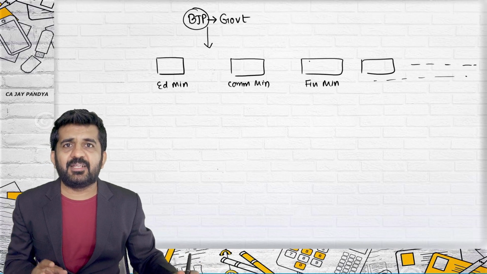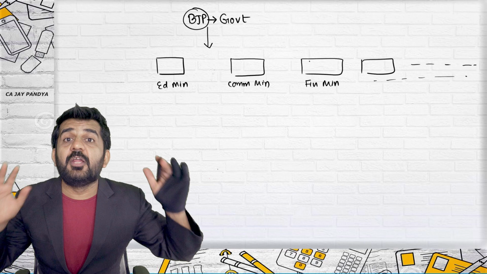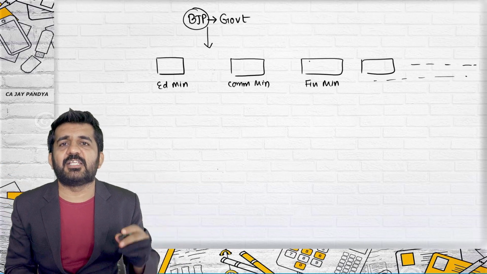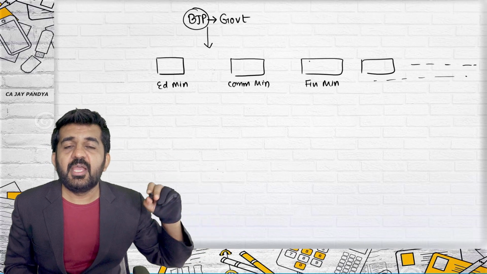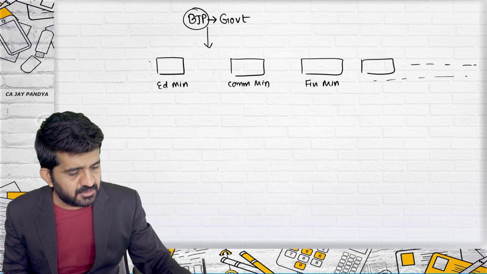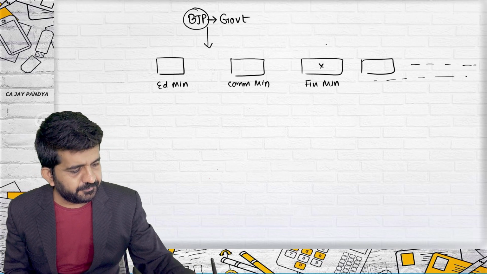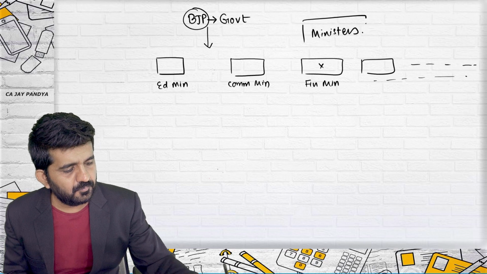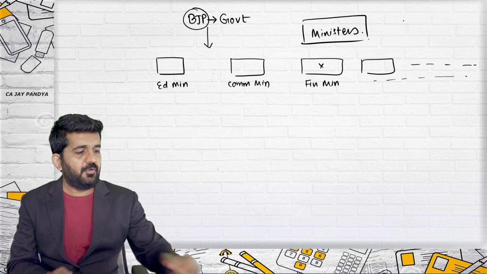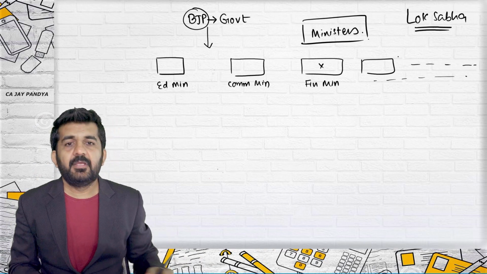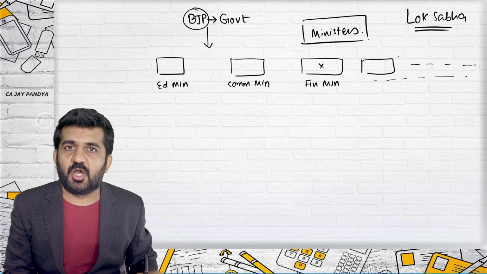So what will be there? There will be a ministry, a department, which she is heading. That department is termed as Ministry of Finance. And she is head of that department. So all these people are ministers. We are still in Lok Sabha. These are all ministers of India.